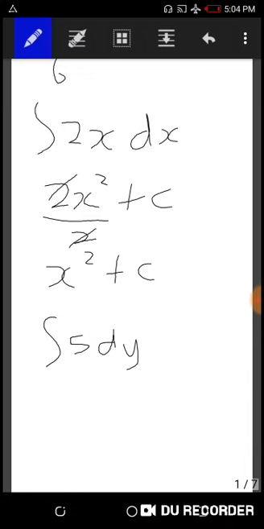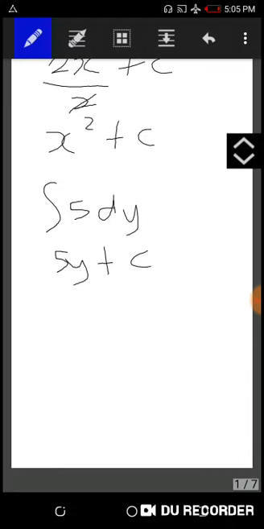What happens when you're integrating a constant with respect to any variable? The constant will take on the value of that variable, y, x, t, as the case may be. So when we integrate 5 with respect to y, our integral gives us 5y plus c. When we integrate with respect to x, it gives us 5x plus c.